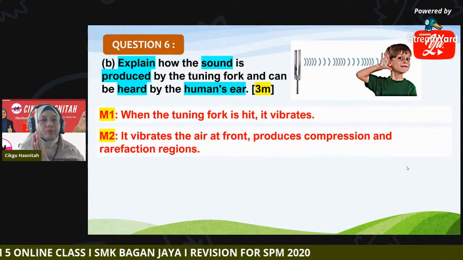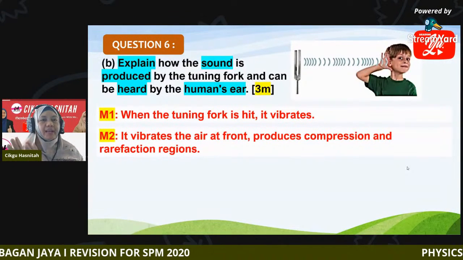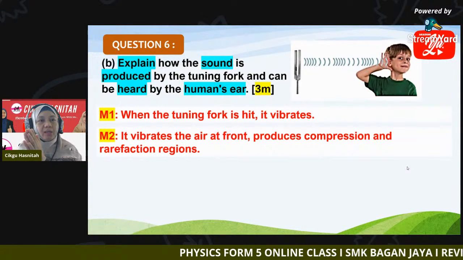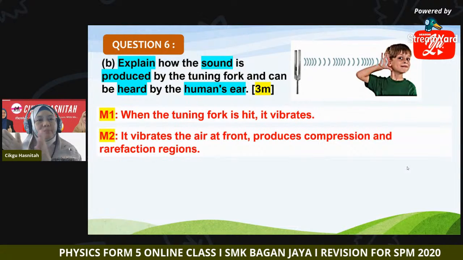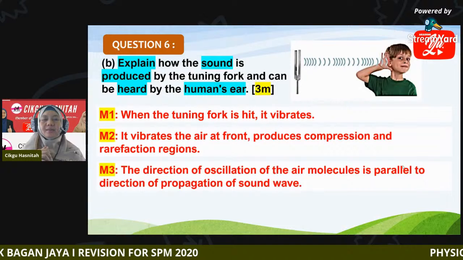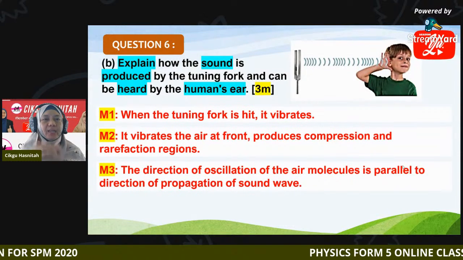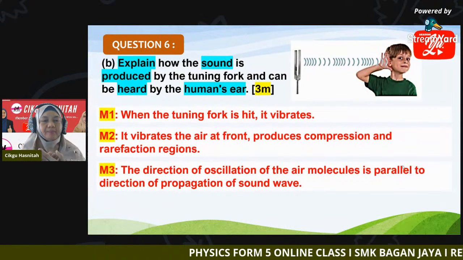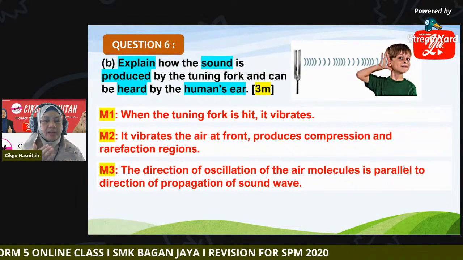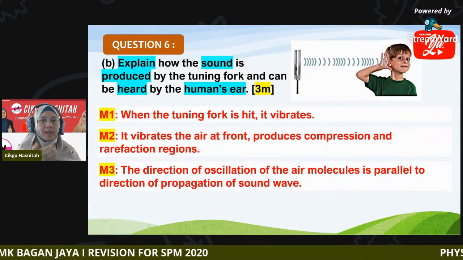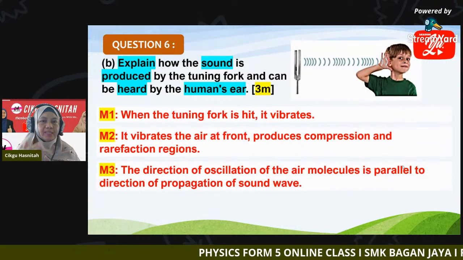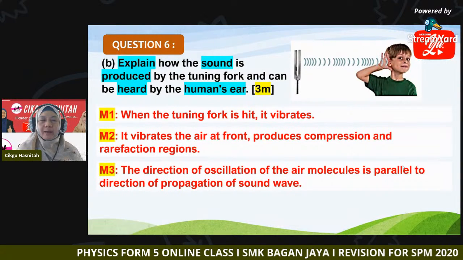So this will produce compression and rarefaction regions. Okay, remember we are talking about sound wave. So when the molecules of air vibrate, it produces compression and rarefaction. Next, direction of oscillation. In which direction does the wave propagate? Sound wave is a longitudinal wave. So the direction of oscillation of the air molecule is parallel to the direction of propagation of the sound wave. This is point number 3.